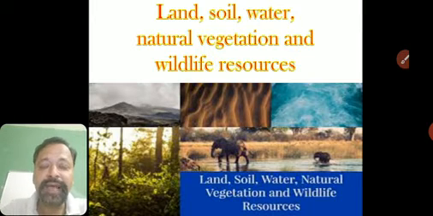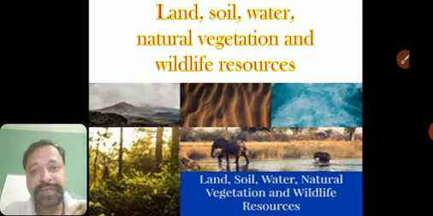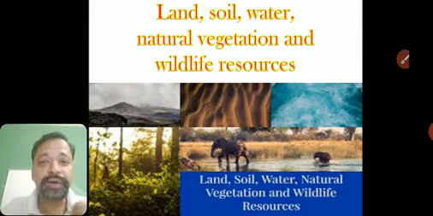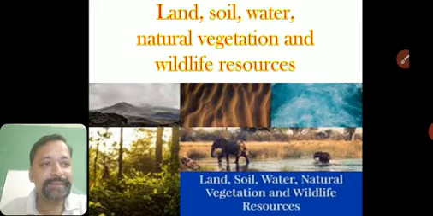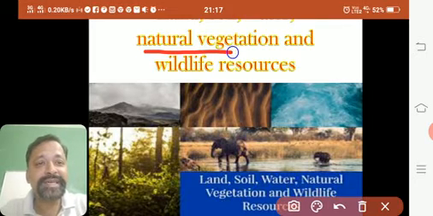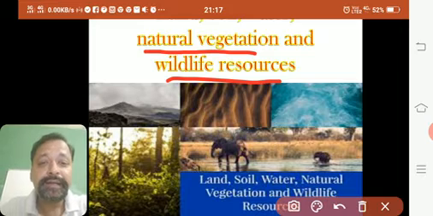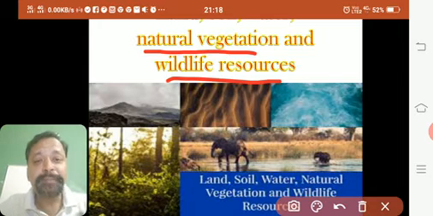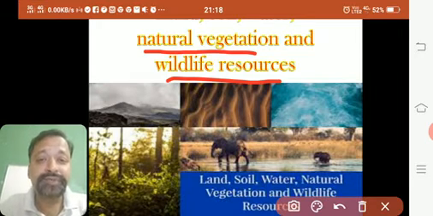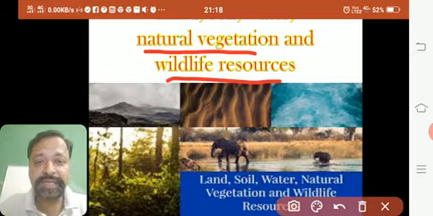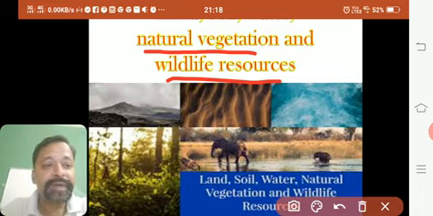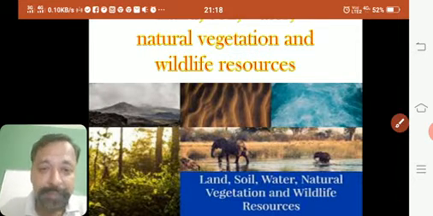Now if you remember, we had seen the classification of resources based on origin, whether the resource originates from a living source or a non-living source. So now we can clearly see the natural vegetation and wildlife resources. What are they? Do you remember? We had classified into biotic and abiotic. These are biotic because they come from a live source. Natural vegetation and wildlife resources are living things, so we call them biotic resources. Whereas land, soil and water are abiotic resources.